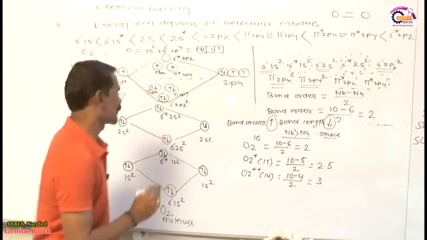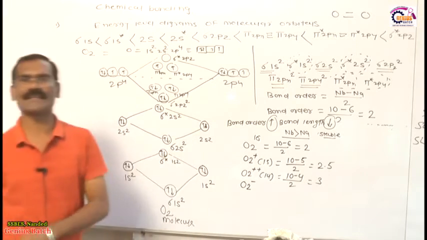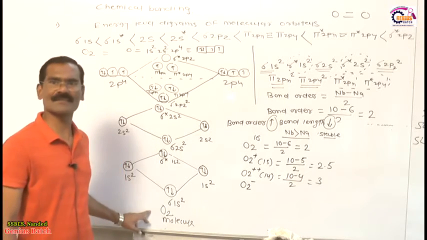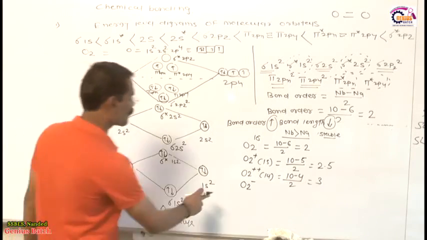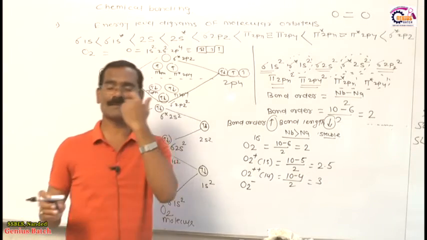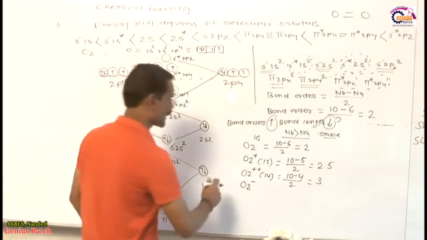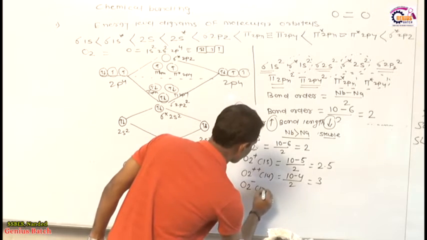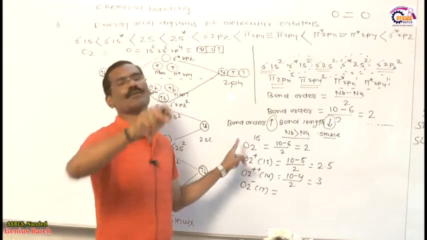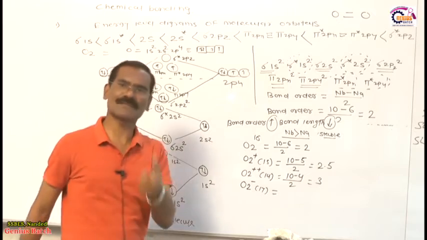Okay. Now dear students, in place of O2 plus, we are now considering O2 minus. What happens in O2 minus? Listen very carefully. In O2 minus, one more electron is added, not removed. Minus means you are adding an electron, not reducing one. So instead of 16, how many will there be? 17, because in O2 16 electrons are present, then after addition of one more electron, the total number of electrons becomes 17.